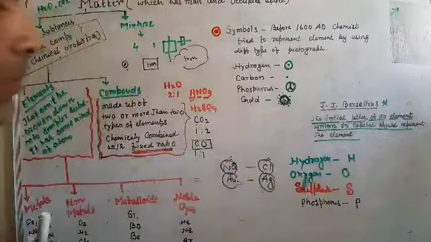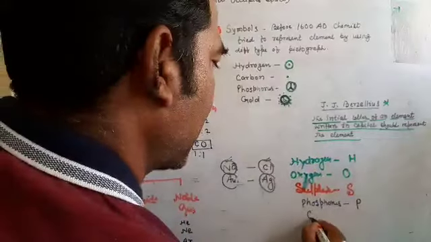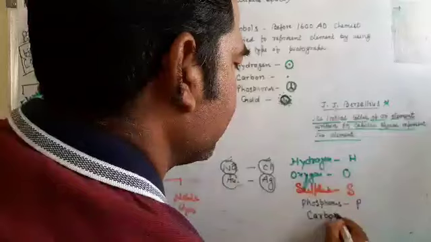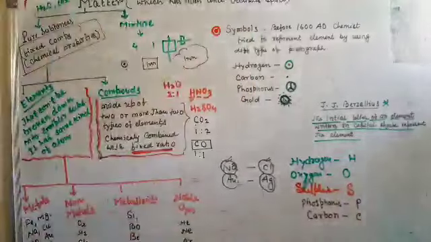But there is some controversy here. For carbon, they use C. The symbol of carbon is also C.